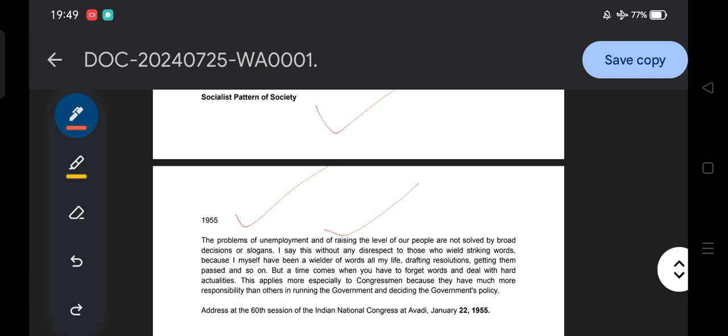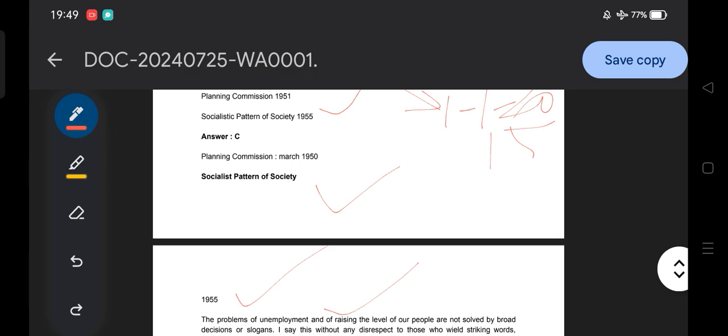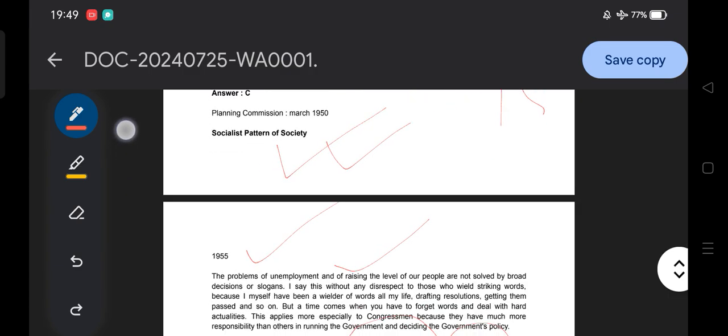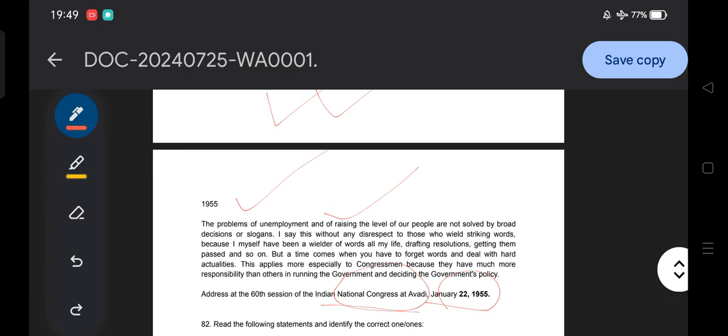So this address was made at the Avadi session, the National Congress at Avadi in 1955. This Avadi session was based on the socialist pattern of society. In this session, mainly led by the Congress, they emphasized the problems regarding the Indian political system, exploitation, unemployment, the social system, the wage system and different things.